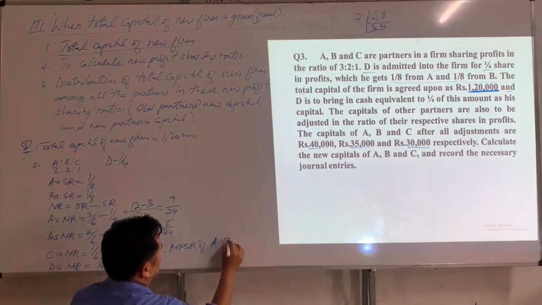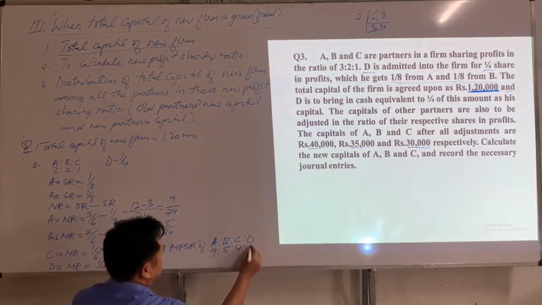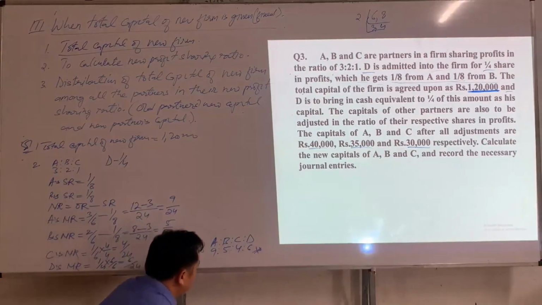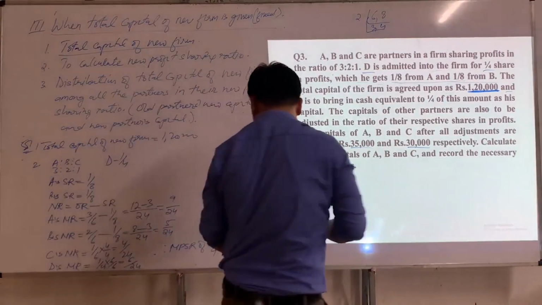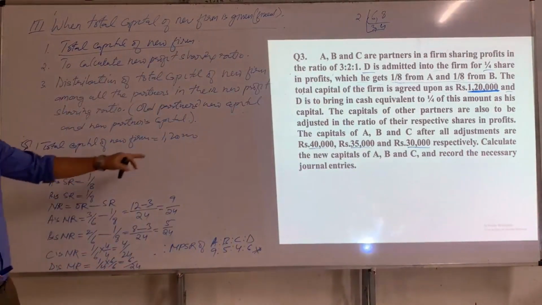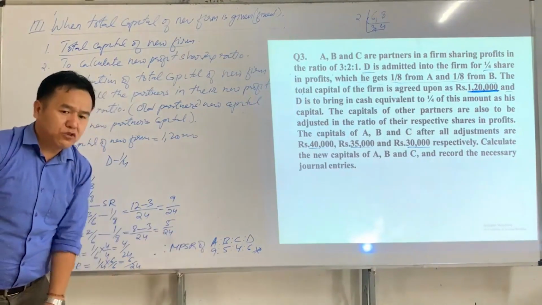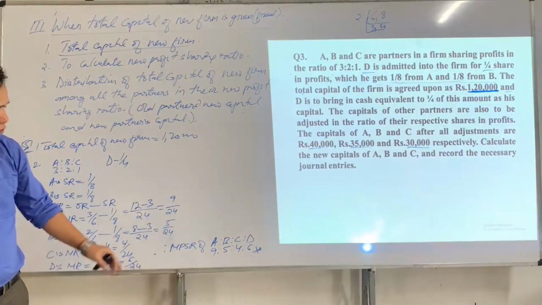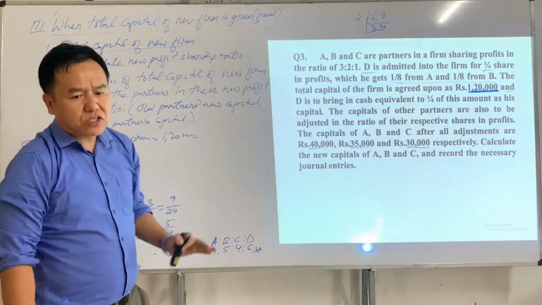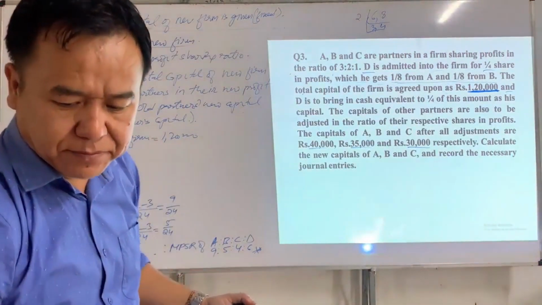Therefore, new profit sharing ratio of A, B, C and D is 9:5:4:6. Now what we have to do is we have to distribute total capital of new firm among all the partners in their new profit sharing ratio. In doing so, we will get all partners' new capital and new partners' capital.